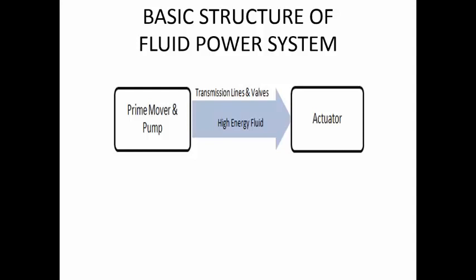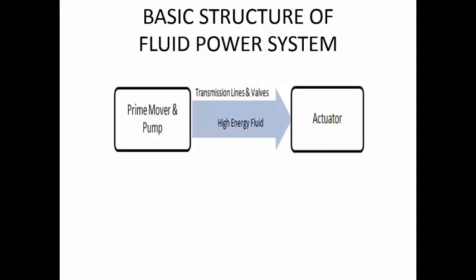In the actuator, the energy of the fluid is converted into mechanical work. If you take the example of the electrical system, you have the current as the input. We take the lines and connect them to the motor, which rotates, and we get the output.